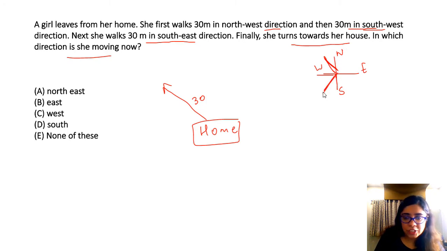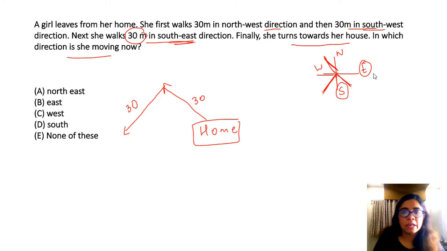Southwest is this direction. So यहाँ से she went 30 meters in the southwest direction. Right? Next she walked 30 meters in the southeast direction. देखो, the direction between south and east is southeast. So now she moved in southeast direction. So southeast direction is going to be this way, and this is 30 meters.